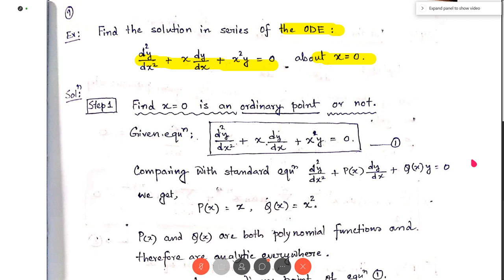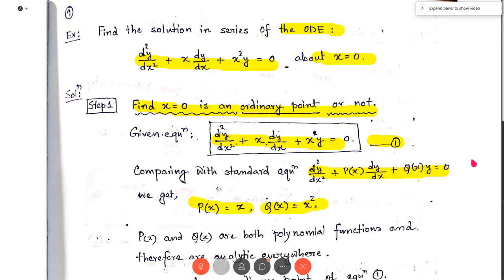So step 1 is to find whether x equal to x0 is an ordinary point or not. That is, find the nature of the point x equal to x0. Now the given equation is equation 1. This equation is in the standard form: the coefficient of d2y/dx2 is 1, the coefficient of dy/dx is a function of x, that is x, and the coefficient of y is another function of x, that is x square. Comparing with the standard form d2y/dx2 plus p(x) dy/dx plus q(x) y equal to 0, we get p(x) equal to x and q(x) equal to x square.